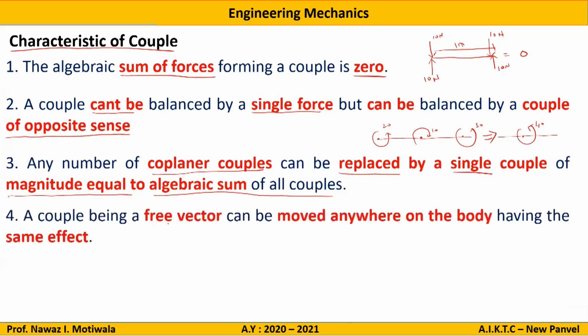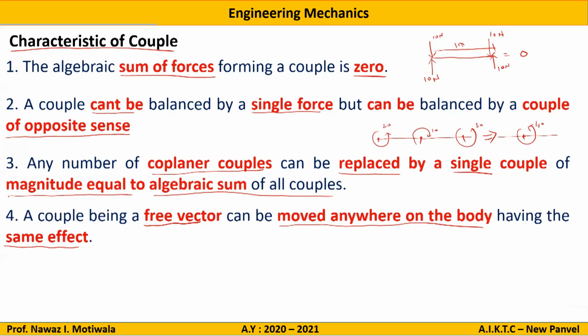Fourth point. A couple, being a free vector, can be moved anywhere on the body, having the same effect. Here you can see I have made the couple act at this point. There was a couple acting here, a couple acting here, and a couple acting at this point, but I have made the couple act at this point, and this couple is not necessarily being shown at this point.